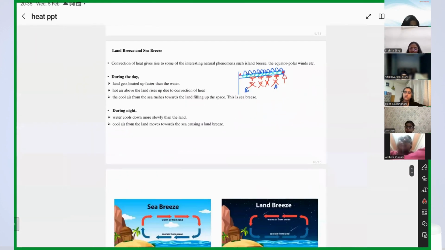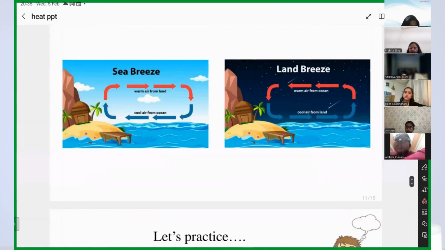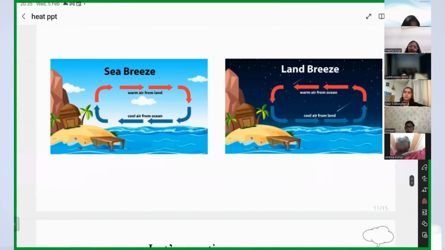Now, there is one example, the last thing you have to learn here, and that is the sea breeze and the land breeze. That is very important. Everyone should know that. If you are a student and you have done schooling, you should know that. This is very basic.